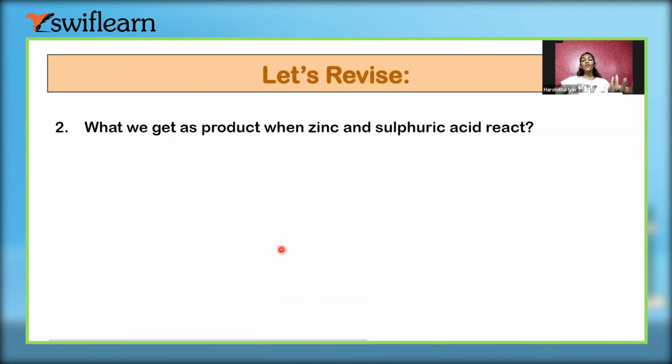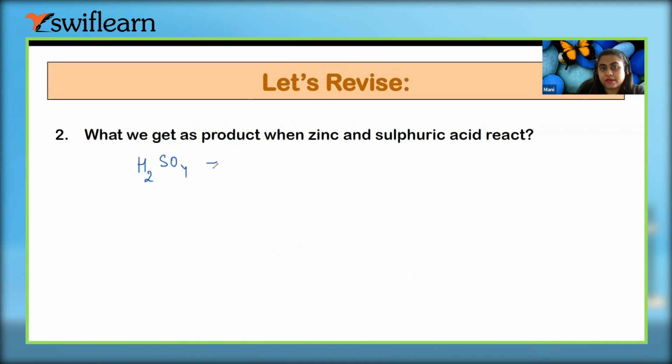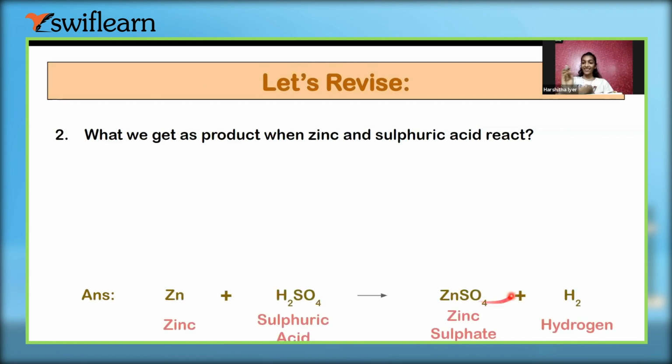How do we know what we will get? Okay, now I'm getting where you are facing a problem, that what will form. So it is ZnSO4 plus H2.